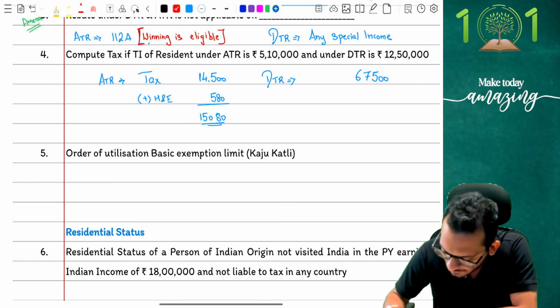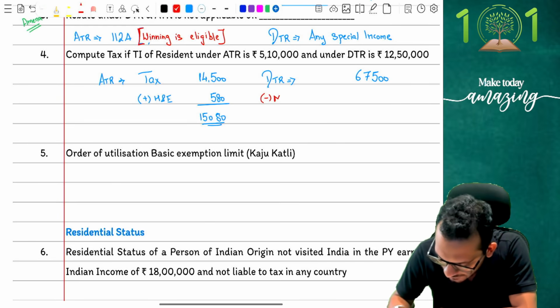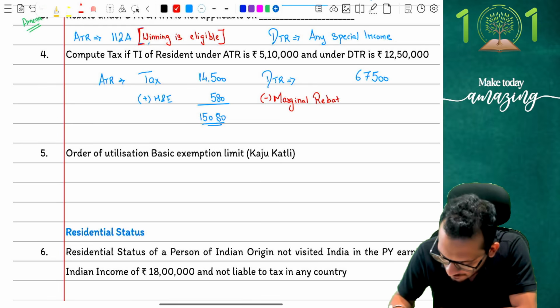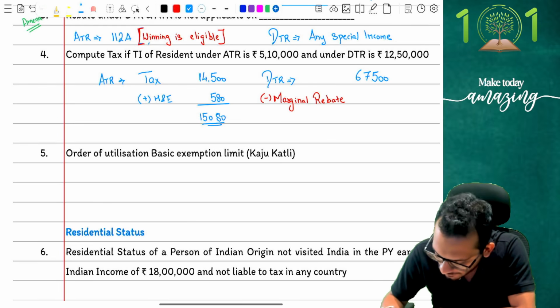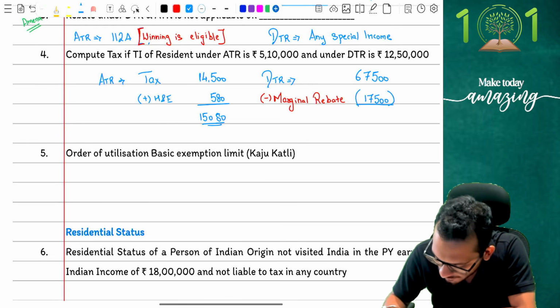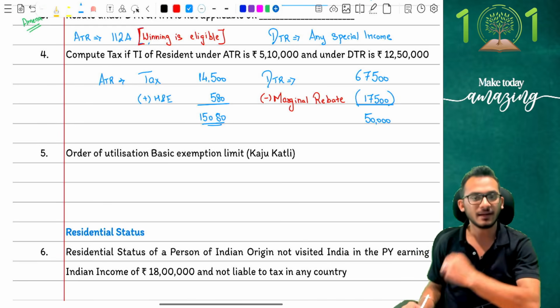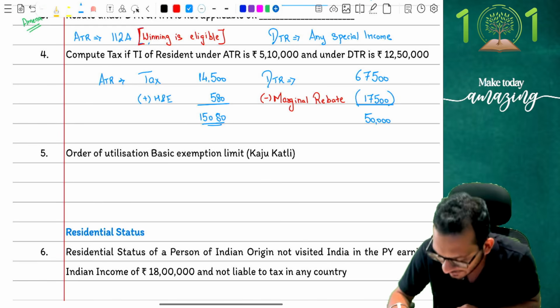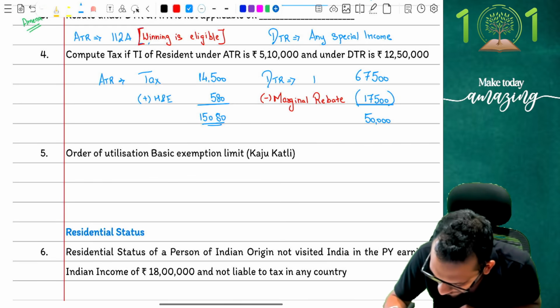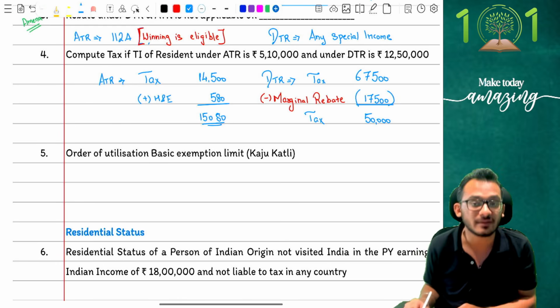And that is what we discussed in class as what we call marginal rebate. So I'm not going to be giving you tax on marginal rebate, which means you are now going to get an exemption of 17,500 rupees, making your tax liability 50,000 rupees. That's the tax payable. Agreed, not agreed? Yes, that is how the conversation will look like. Any doubts on this part, people?